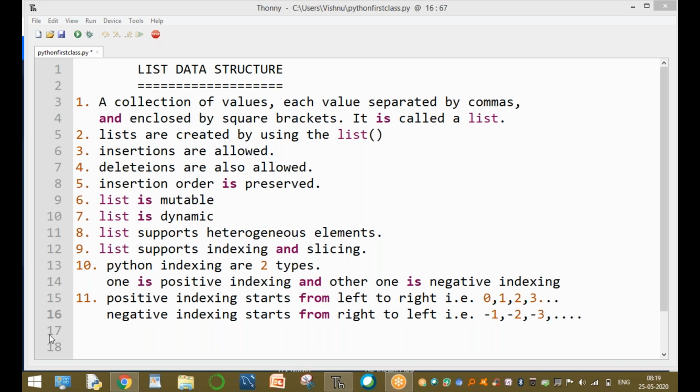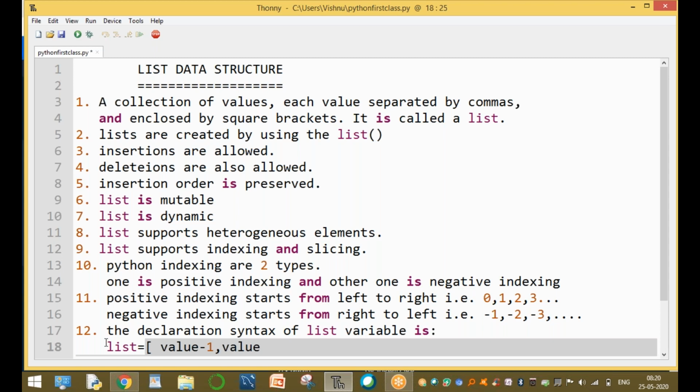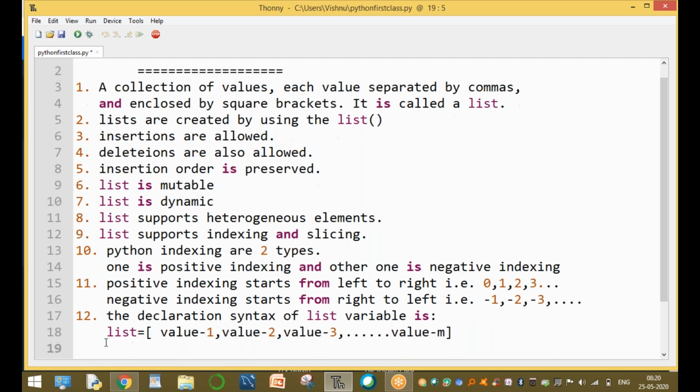Sir, how to declare a list variable? The declaration syntax of a list variable is: list equal to, square bracket start, value 1, comma, value 2, comma, value 3, and so on, value n. It is called a list.